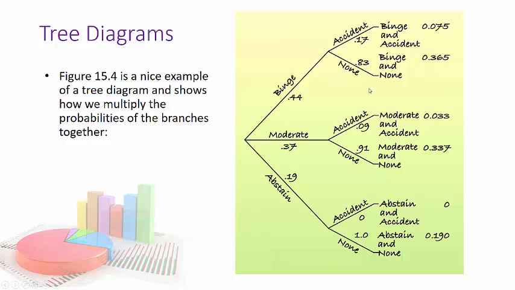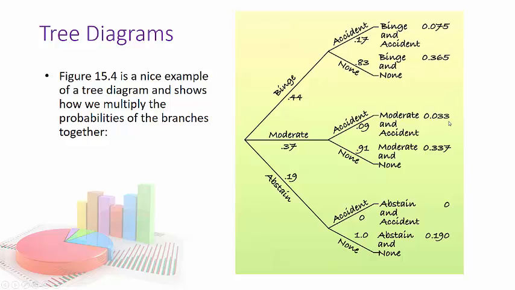And then there are lucky people who don't have accidents because they were just lucky even though they were drinking. So if you look here on the right side, this is the probability of taking a random person who was binge drinking. I guess these were people at a bar or something, and they have an accident. So 7.5%, that's kind of high. The probability that someone binge drank and they didn't have an accident.